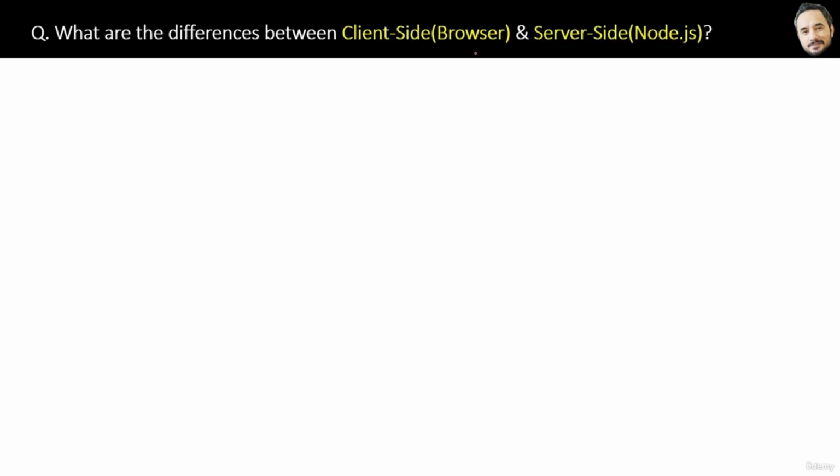That's it. What are the differences between client side and server side? Very important question for understanding the complete flow from the client to the server. Let's quickly explore. Suppose you are a user and you open any website in your browser by entering the URL.